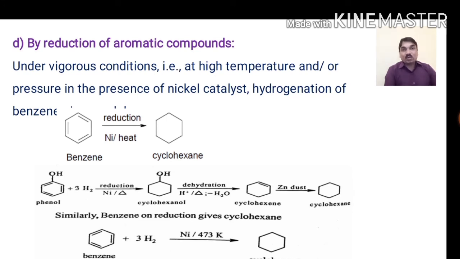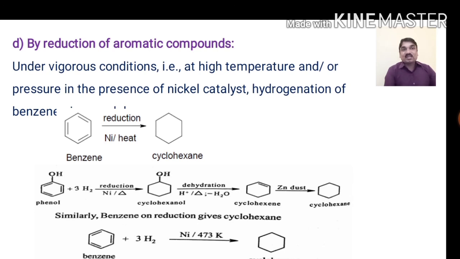This cyclohexanol undergoes dehydration, that is removal of a water molecule, which results in the formation of cyclohexene. This then undergoes reduction and results in the formation of cyclohexane as a product. So it is the best method to synthesize the cycloalkane.